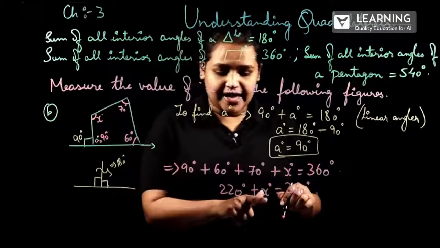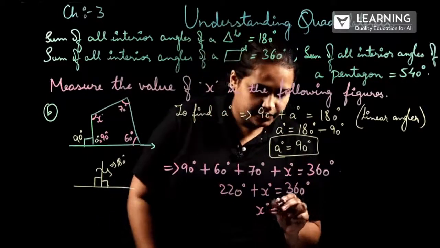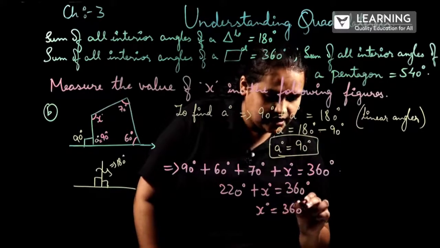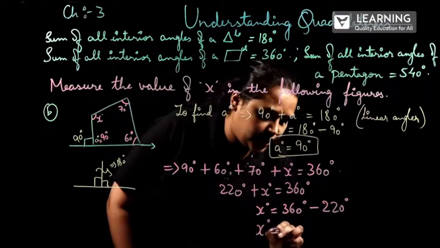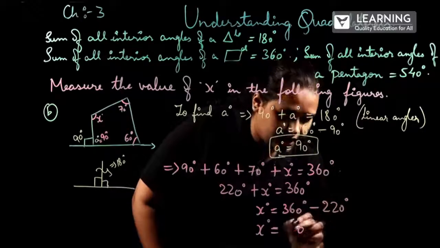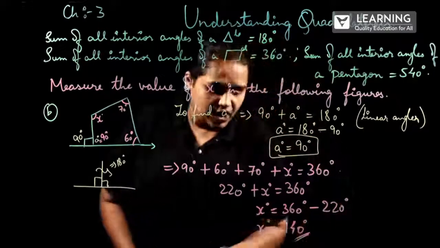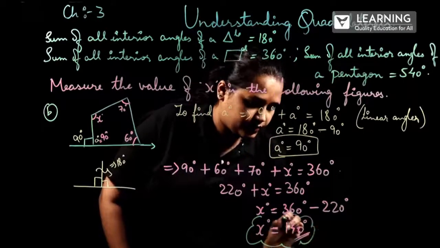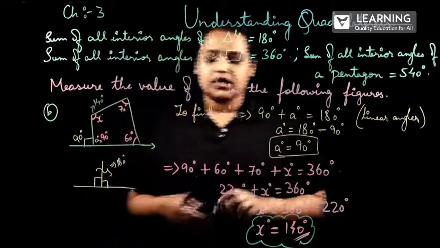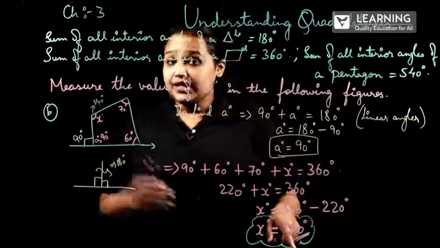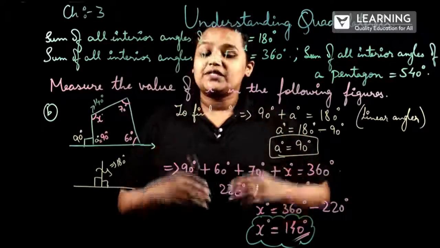So now to find the x value, I'll shift 220 to the other side: 360 degrees minus 220 degrees. So the x degree value will be equal to 140 degrees. You can cross verify by substituting the value of x and adding it, and you will get 360. So this is how we'll be solving the problem.